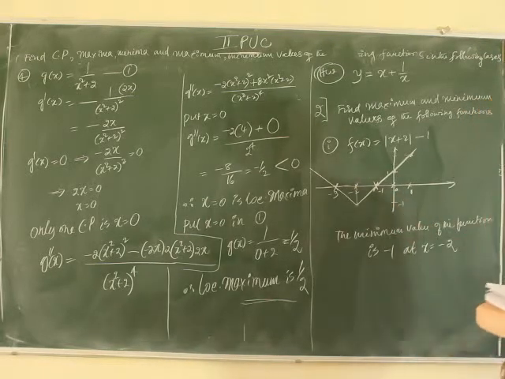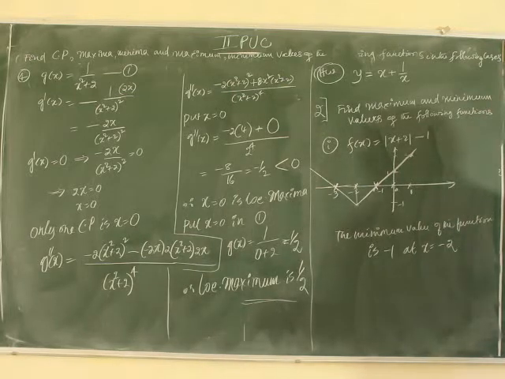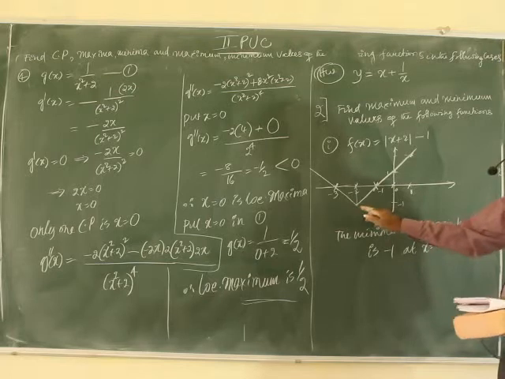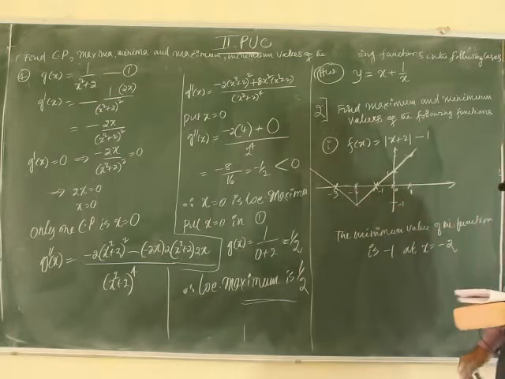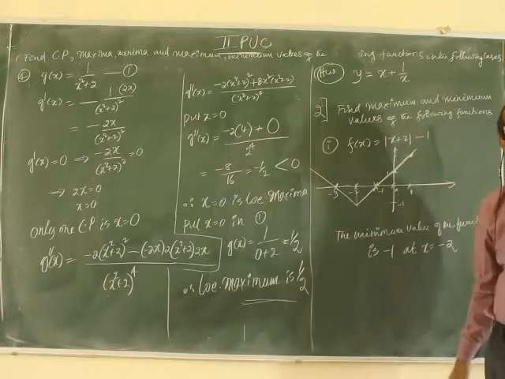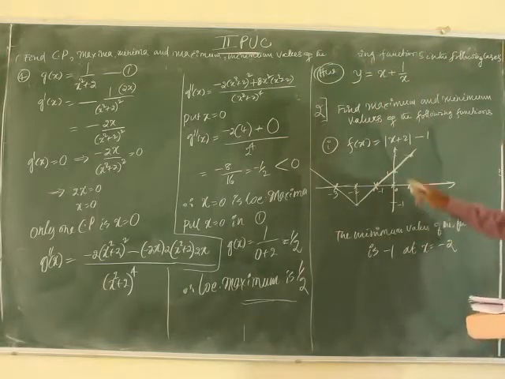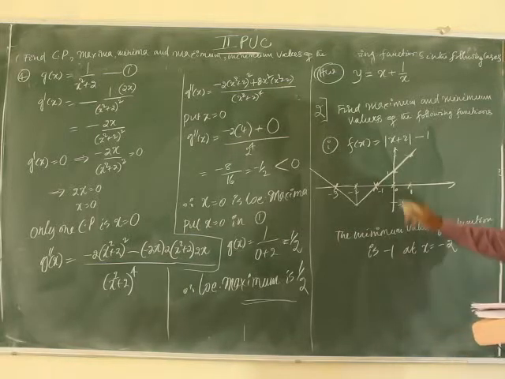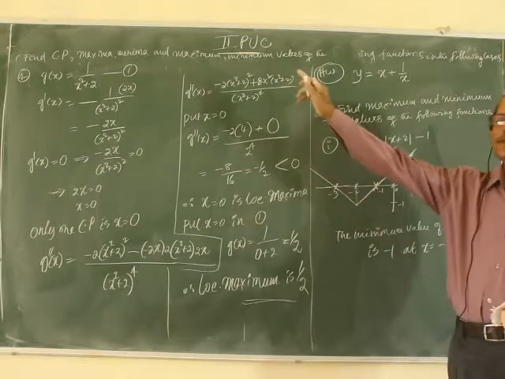See, at x equal to minus 2 it gets the minimum value minus 1. After that it is increasing. Maximum, there is no maximum, it ranges to infinity. The function goes to infinity. Correct, no? It goes to infinity, here also it goes to infinity.